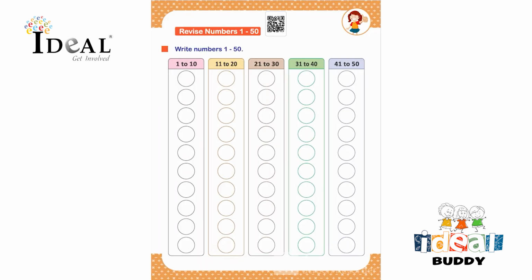Hello everyone. In this page, the child will revise numbers 1 to 50. So here they have to write numbers 1 to 50 on their own. So they will start by writing 1, 2, 3, 4, 5, 6, 7, 8, 9, 10. Then here from 11 to 20, so they will write 11, 12, 13, 14, 15, 16, 17, 18, 19 and 20. After that it's from 21 to 30.